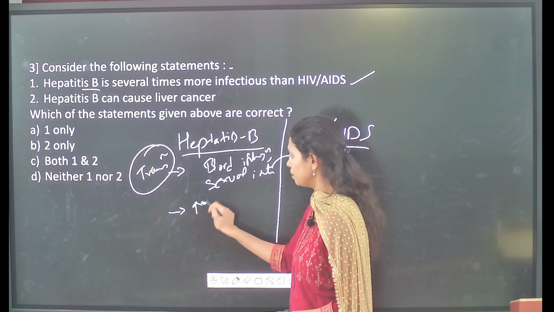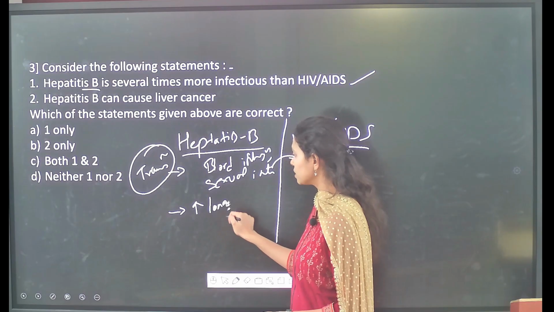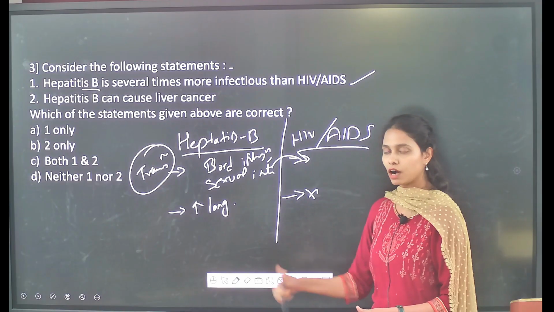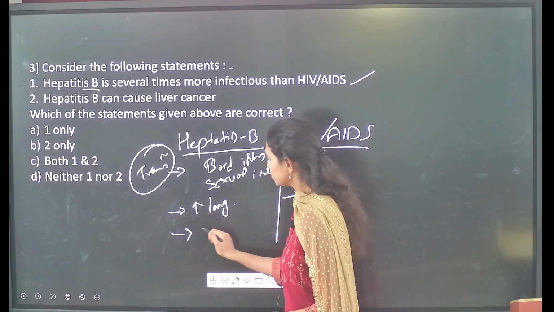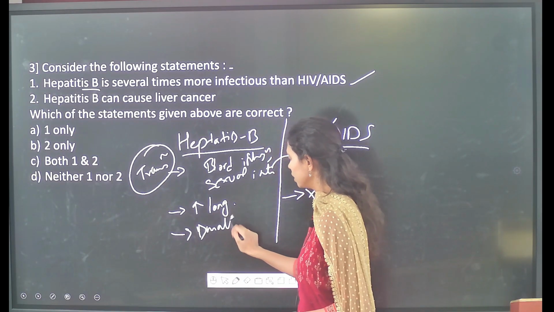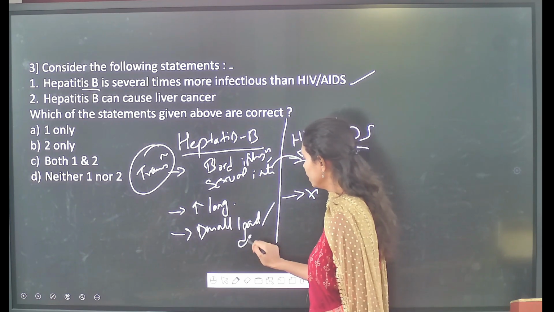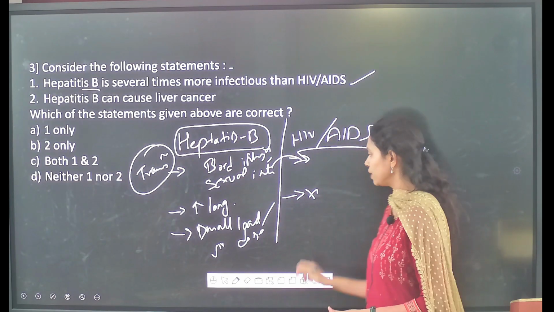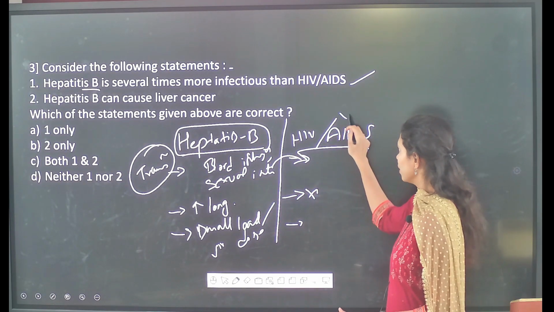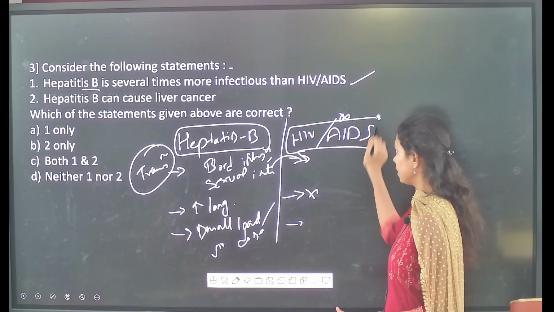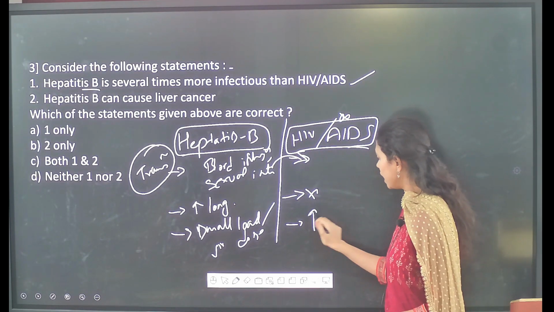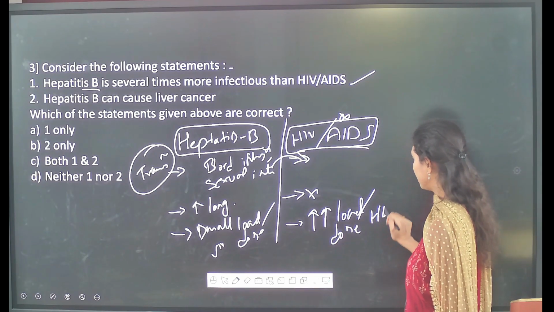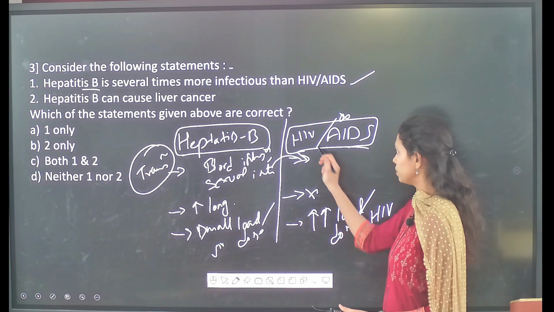So it has the greater ability to live for longer periods outside the human body, whereas the HIV virus can't live for longer periods outside the human body. And also the small load or the small dose of viruses is enough in order to cause the hepatitis B disease, whereas in order to make a person get affected by AIDS, a larger dose of HIV virus will be required in order to get affected with the HIV AIDS.